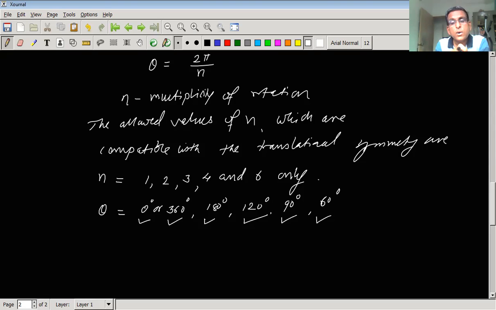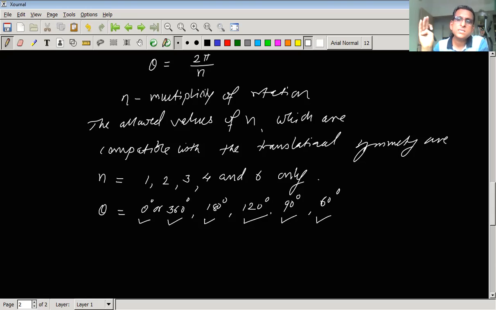Further, all these rotational symmetries are not possessed by all the crystal structures. Some of the crystal structures may possess rotational symmetry about 180 degree only. Some may possess rotational symmetry about 90 degree only.